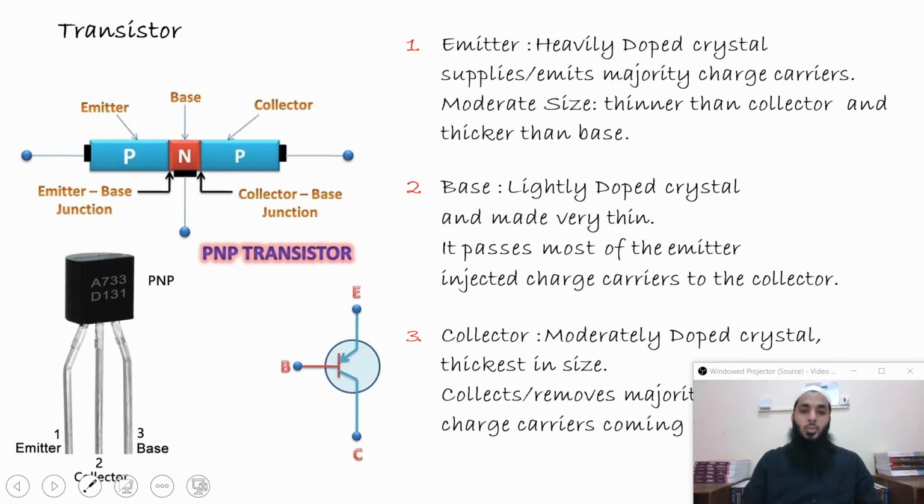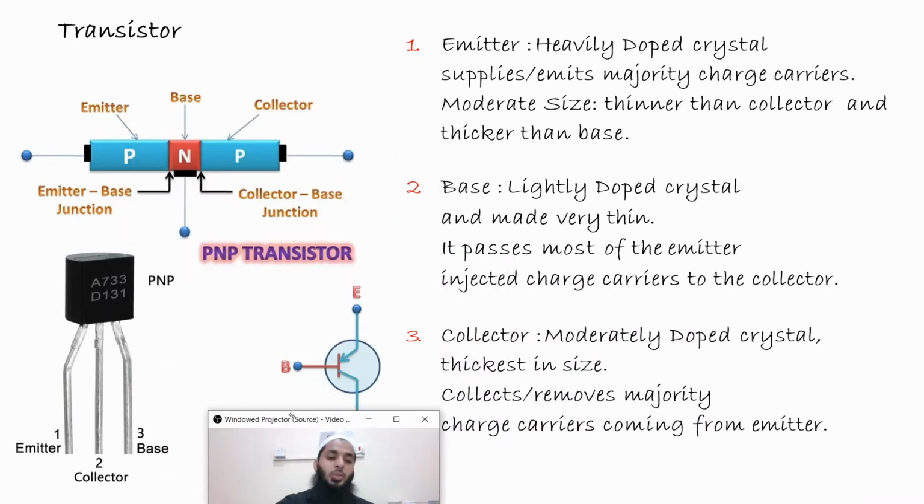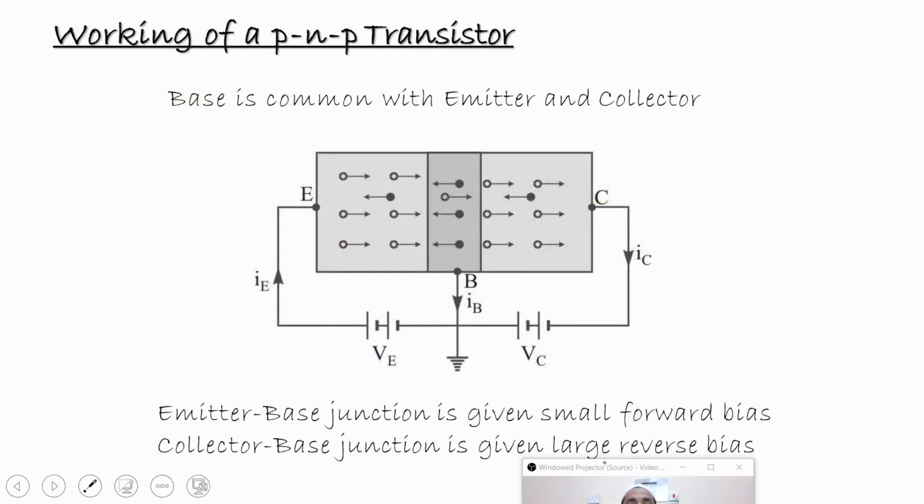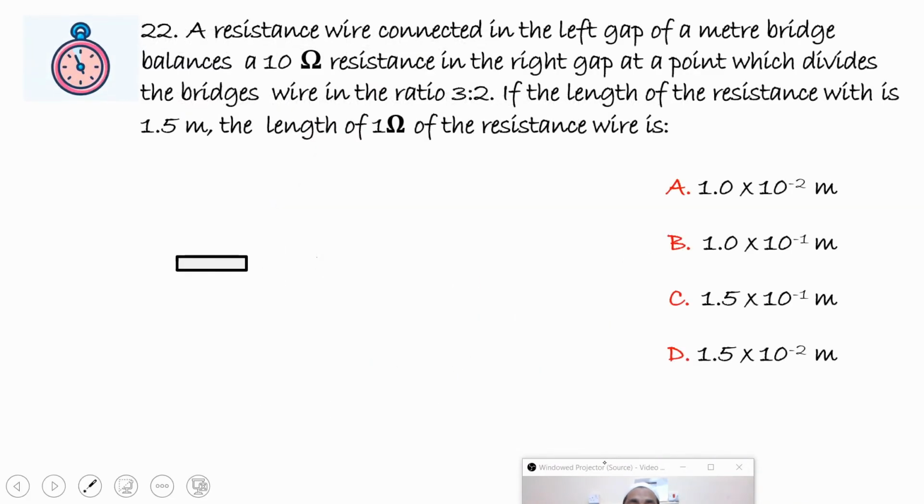You can see the theory about transistors here. Just pause it here and you can read it. Okay, now next question.